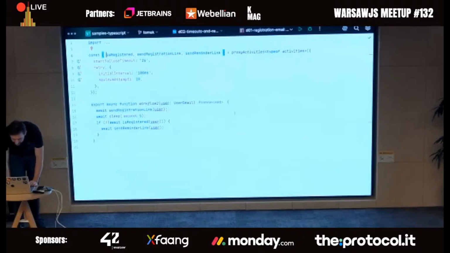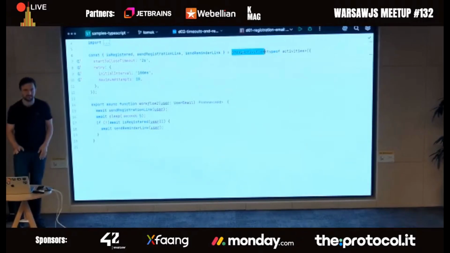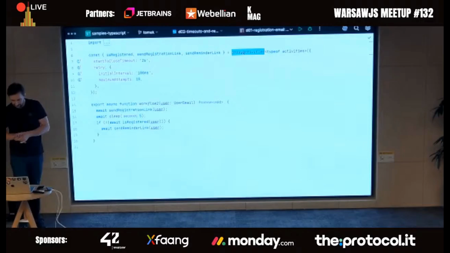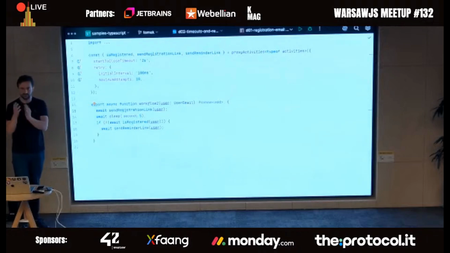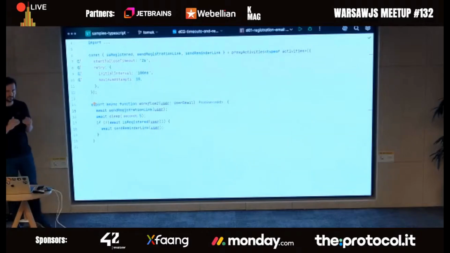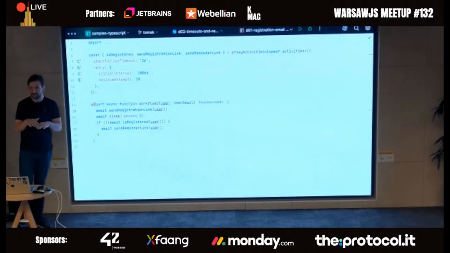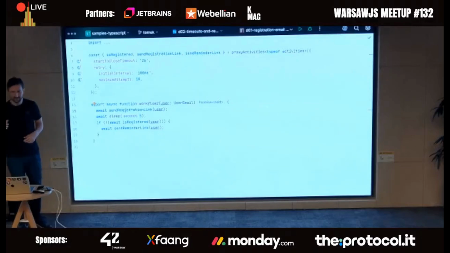instead is I use this piece of glue code, which I'm not gonna fully explain today. But the basic idea is that when I'm calling this send registration thing, I'm not calling the actual function. I'm just calling some sort of a proxy, and that proxy consults with the Temporal server whether it should run it, or maybe it already ran, and the results are already stored. By the way, that's how Temporal can restart the process from the place it crashed rather than from the very beginning. But anyways, this is for the purpose of this demo.